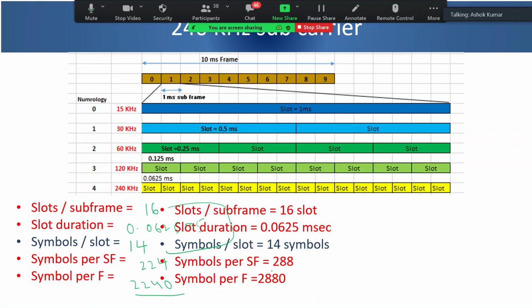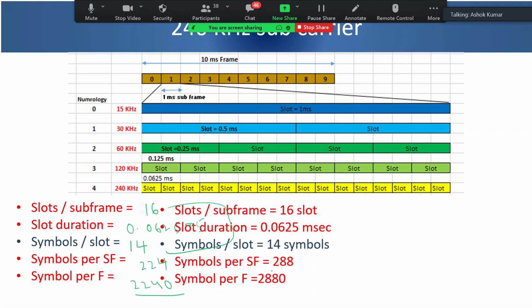When you talk about dynamic spectrum sharing between say 4G and 5G, what we do is that the signaling part, the synchronization signal, uses say 30 kilohertz subcarrier spacing, and data uses 15 kilohertz subcarrier spacing.